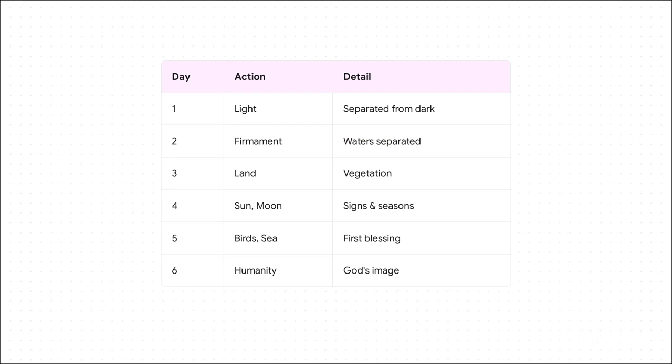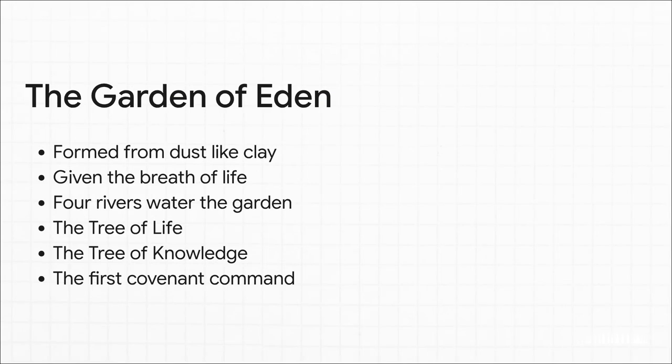And there's this brilliant architectural symmetry to the 6 days of creation. The literary structure is highly intentional. First, God creates habitats on days 1 through 3. He separates the light, establishes the firmament of the sky, and draws out the dry land and vegetation. Then on days 4 through 6, he goes back and populates those exact habitats with inhabitants, the sun and stars, birds and sea creatures, and finally land animals. This whole sequence culminates on day 6 with humanity. We are made specifically in God's rational, moral, and spiritual image, and tasked with the stewardship of a perfectly harmonious, good creation.